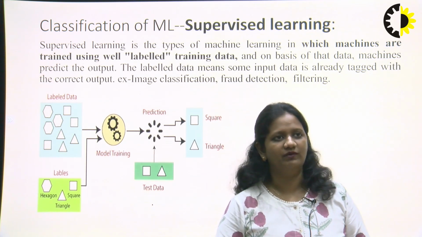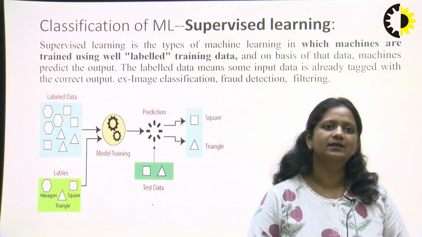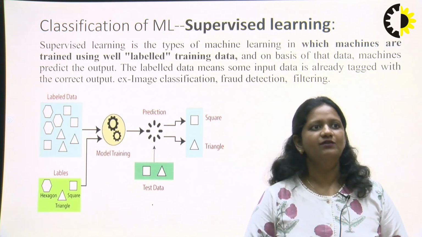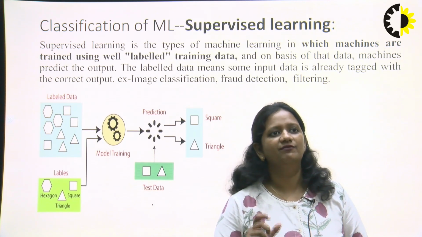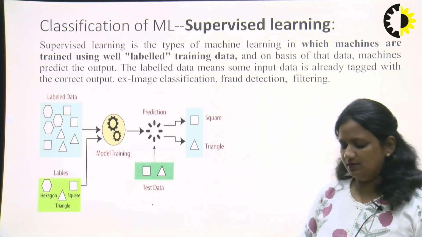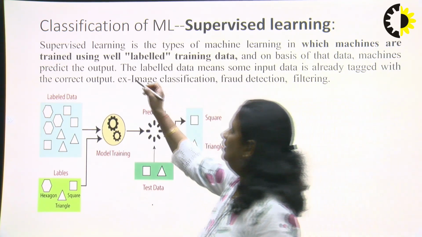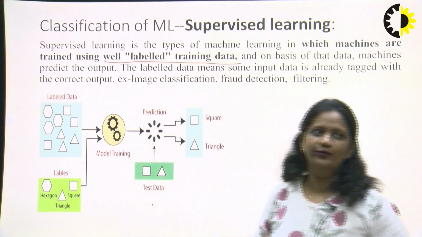What is supervised learning? Supervised learning is a type of machine learning in which machines are trained using well-labeled training data. We have to underline this: well-labeled training data.